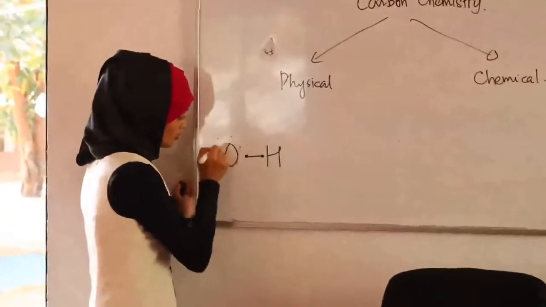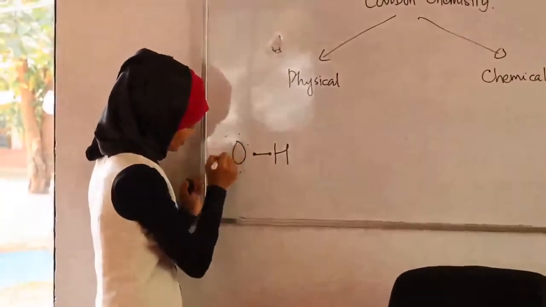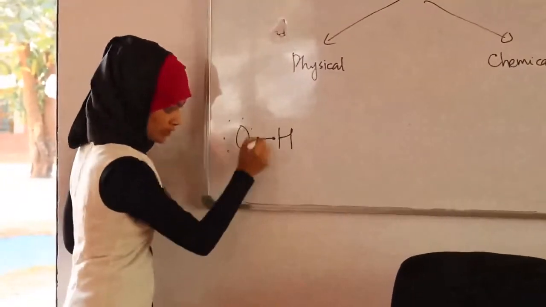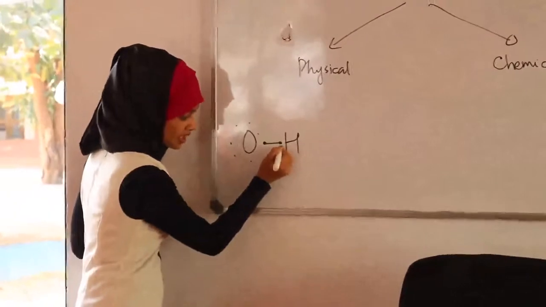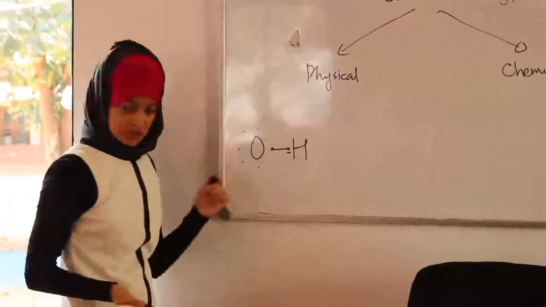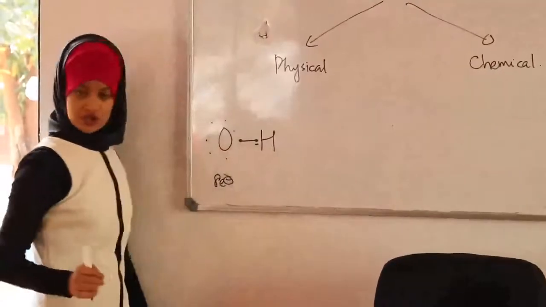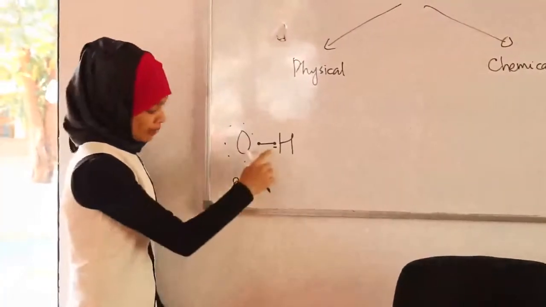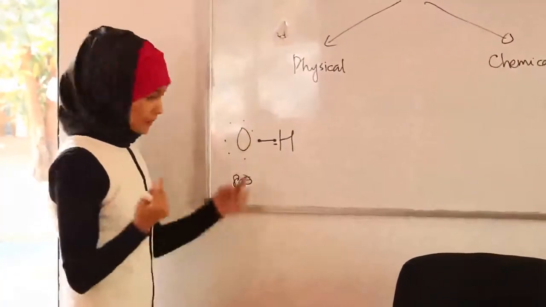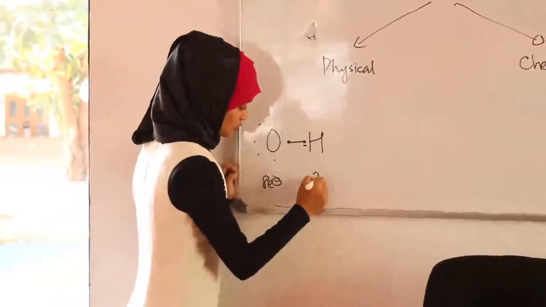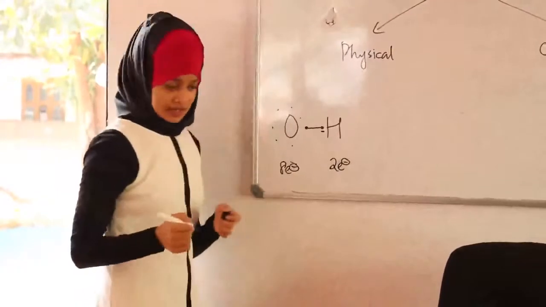So 1, 2, 3, 4, 5, 6. Yeah. So oxygen has 7 electrons around it, and is sharing this one from hydrogen. So totally it has 8 electrons. And how many does hydrogen have totally? 2. By itself it only has 1, but since it's sharing one with oxygen, it has 2. So both of these are stable, right?